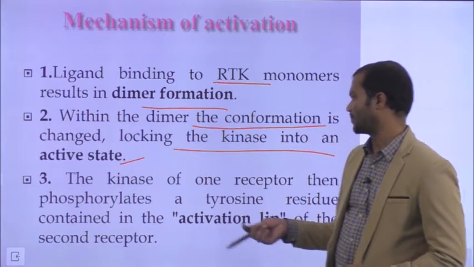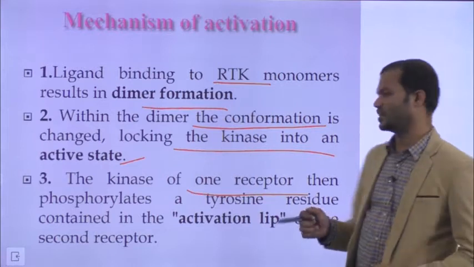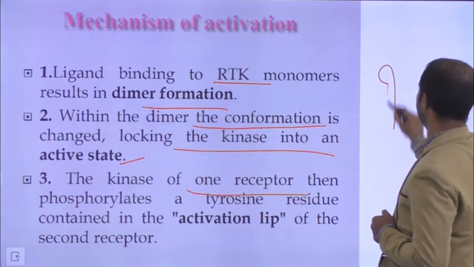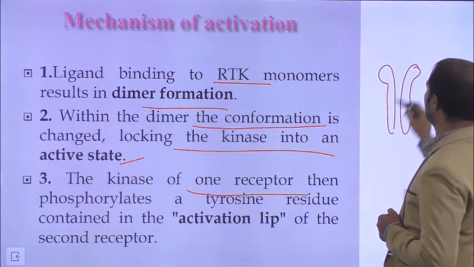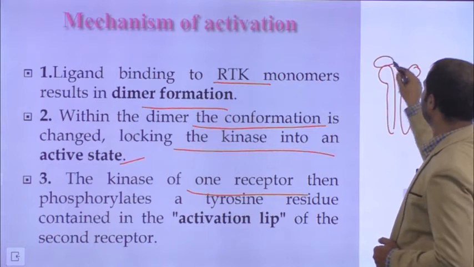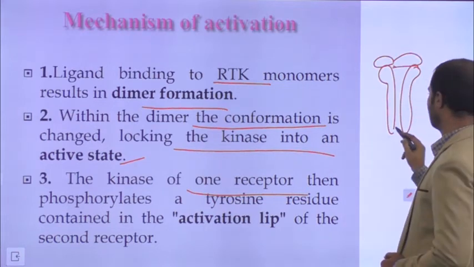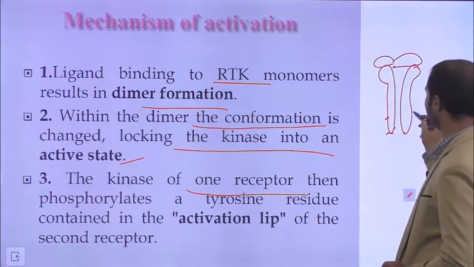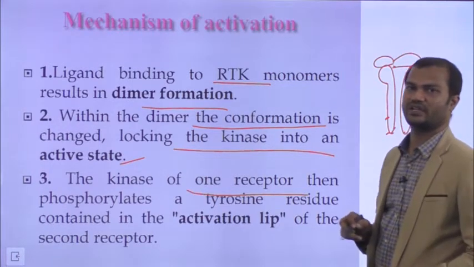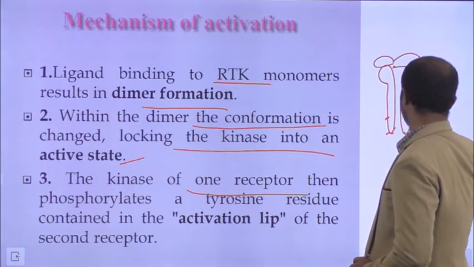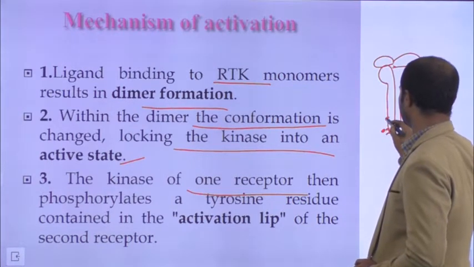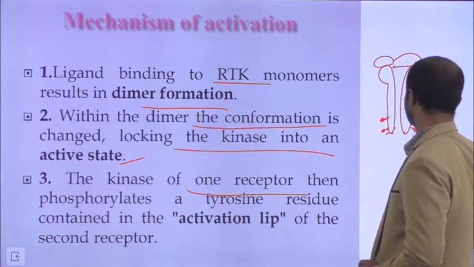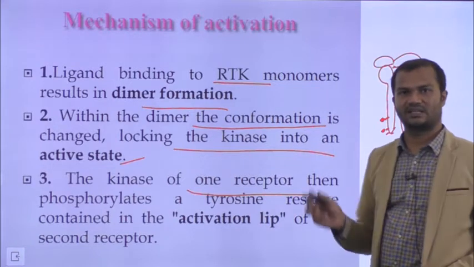Kinase gets activated, so the kinase of one receptor phosphorylates the tyrosine on the other. As you all know, the receptor is a dimer. Once ligand binds, it leads to dimerization, and one receptor phosphorylates the other receptor on the tyrosine residues. These phosphorylated residues will serve as docking sites for several other proteins. That is how the signaling cascade is passed.